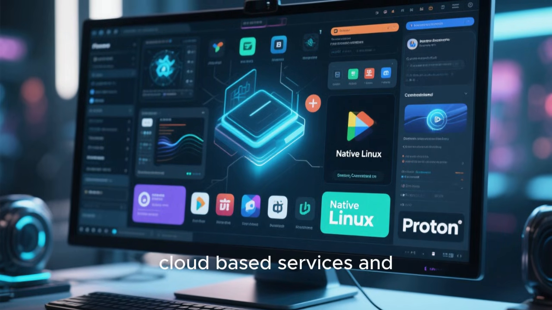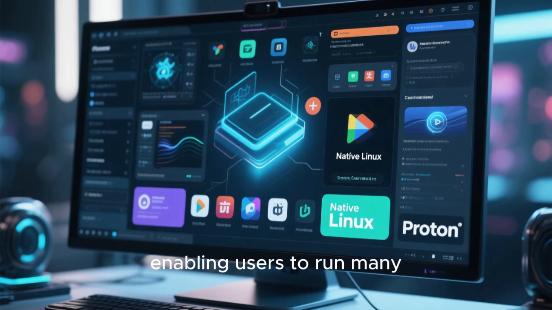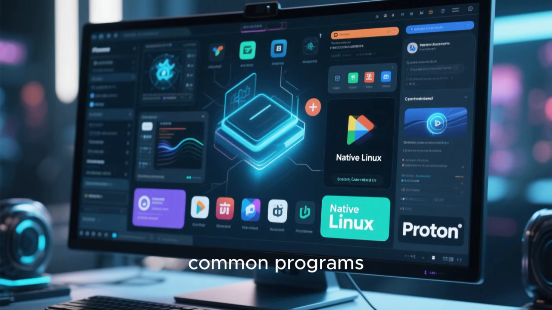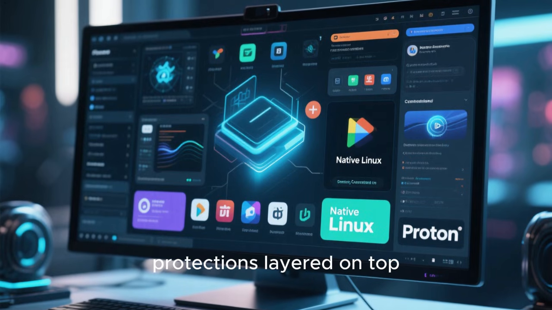Additionally, cloud-based services and web-based applications have become more powerful, enabling users to run many common programs directly in the browser, often with better privacy protections layered on top.